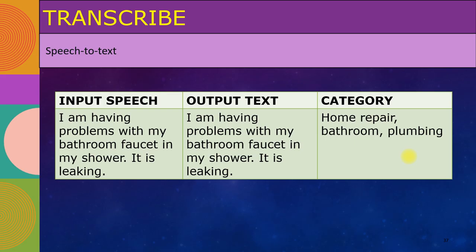Whether it's chat or voice, let's suppose it's voice for now because we're talking about Transcribe. In either case, you have some input, and the customer says they're calling Home Task AI, and they say, "I'm having some problems with my bathroom faucet in my shower. It is leaking." Now the question is, what do you want to do with this particular input?